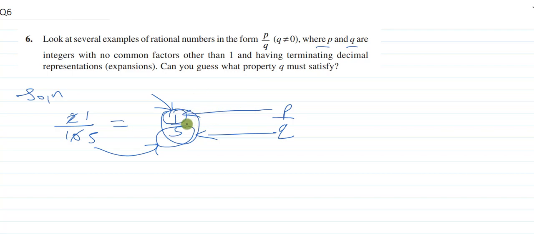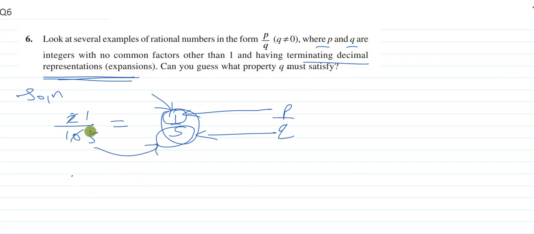It is, because we are writing in reduced form, and your numerator and denominator will not have any common factor. So this statement is done. We understood. Now what does it say for the other part of the sentence? Terminating decimal expansion, that is terminating.